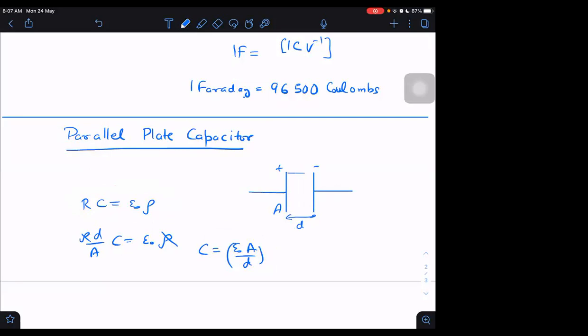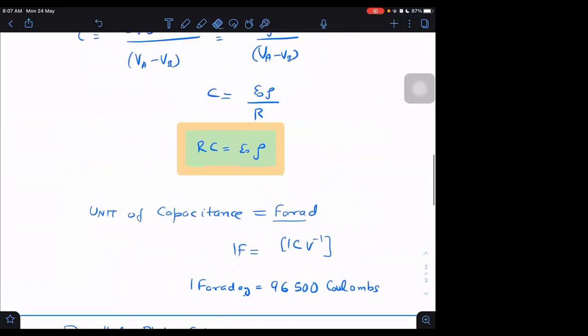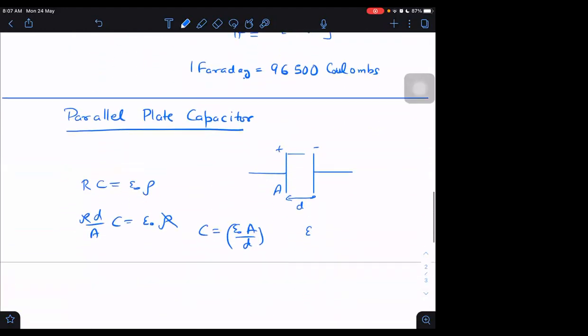If it has some medium, then I don't have to use the permittivity of free space. I have to use the permittivity of that particular medium, whatever that medium is. So that difference it will make. But if there is a medium, this formula we can still apply, right? So in general, R into C will not be epsilon naught, it will be epsilon into rho.